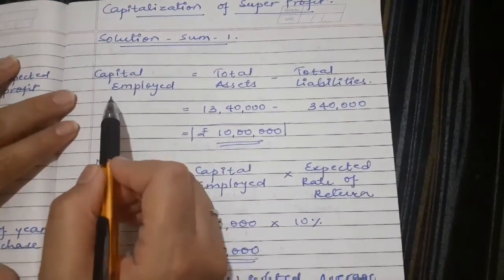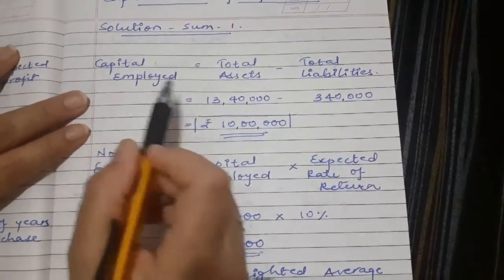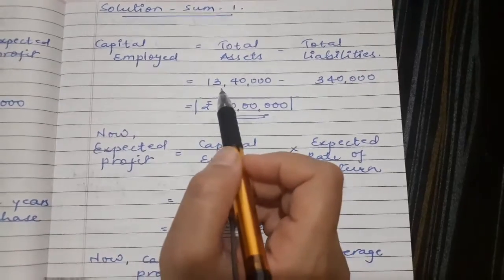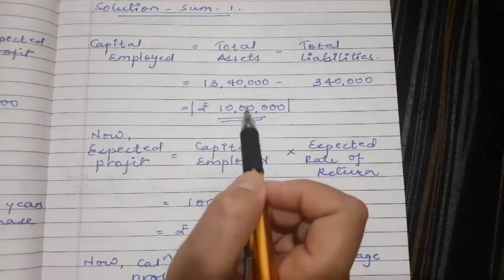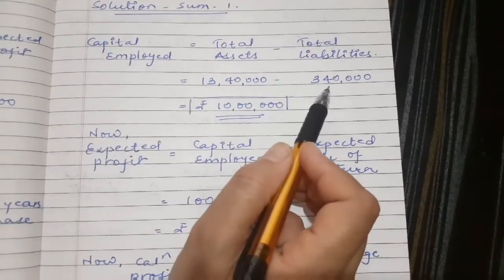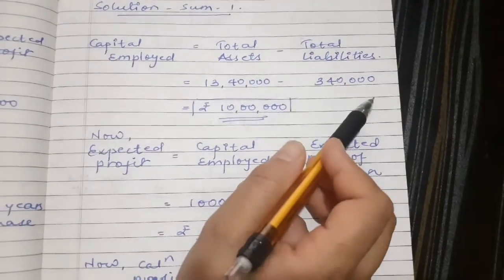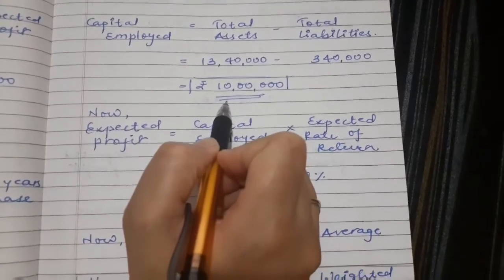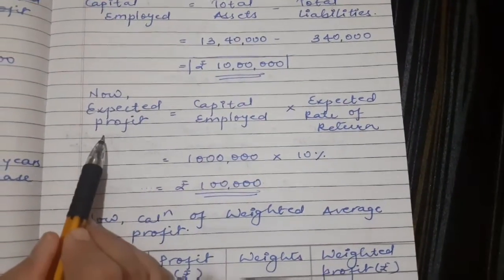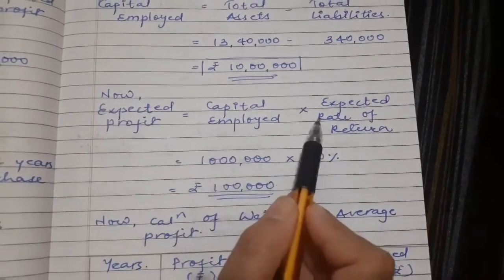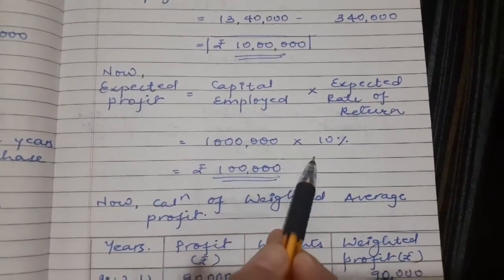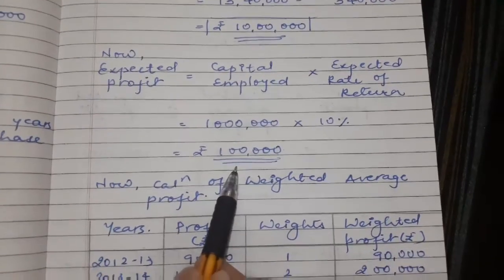The steps remain the same. First we need to calculate capital employed, the total assets minus total liabilities. Total assets are given 13,40,000 and the liabilities are provided 3,40,000. So capital employed arrives at rupees 10 lakh. Now we need to calculate expected profit: capital employed into expected rate of return. So 10 lakh into 10%, it comes 1 lakh.